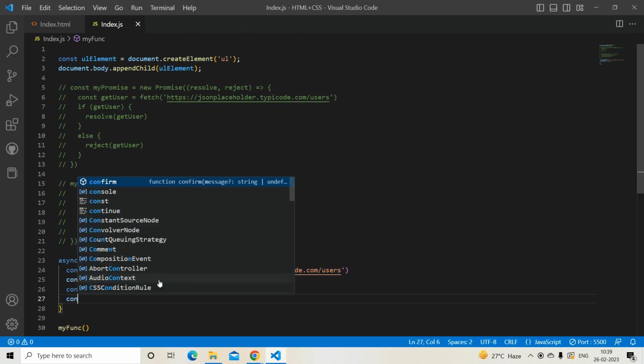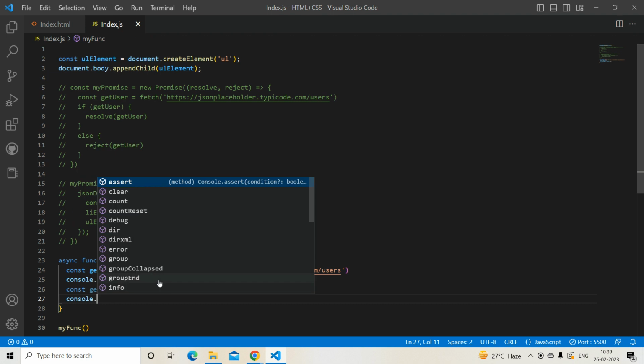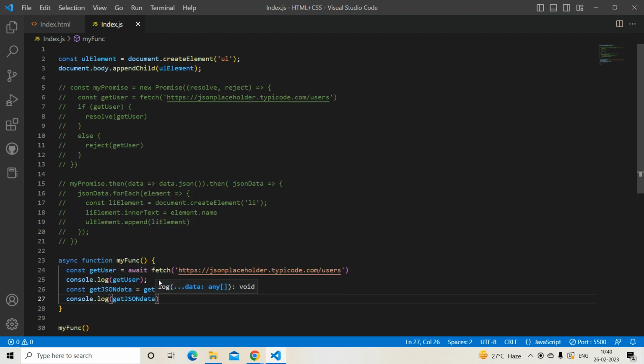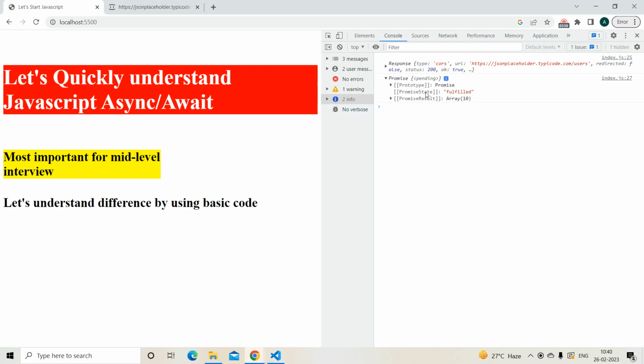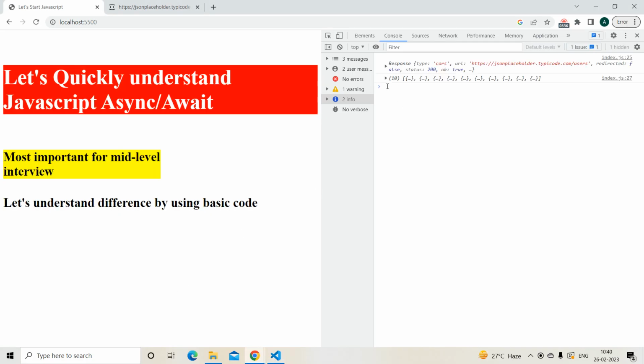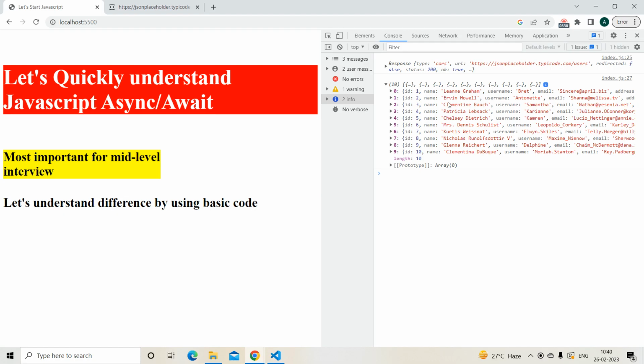Same, I will now log console.log getJSONData, but this will not work. It will again show promise pending. Again, I need to use await. Now it will show you the data.